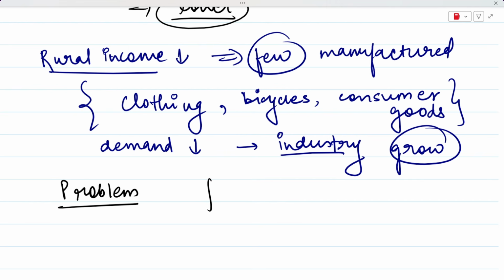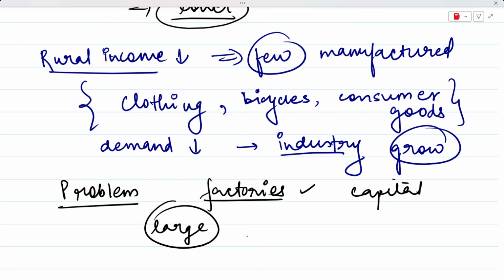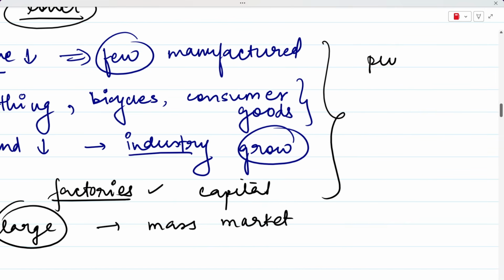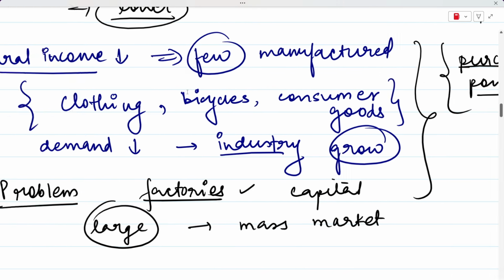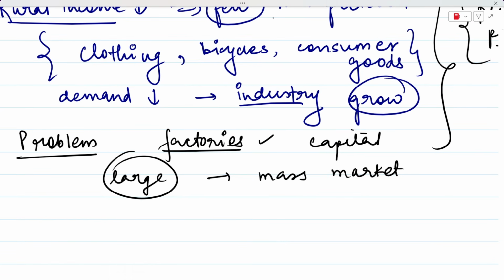The problem is that you have built your factories. That is nice that you have built your factories. You have started to establish your capital goods industry. But the issue is that you do not have a large mass market with strong purchasing power. Like we saw in this example, due to the fall in agricultural production, the purchasing power of people in rural India also fell, and because the purchasing power of these people fell, they started to demand less of these items.